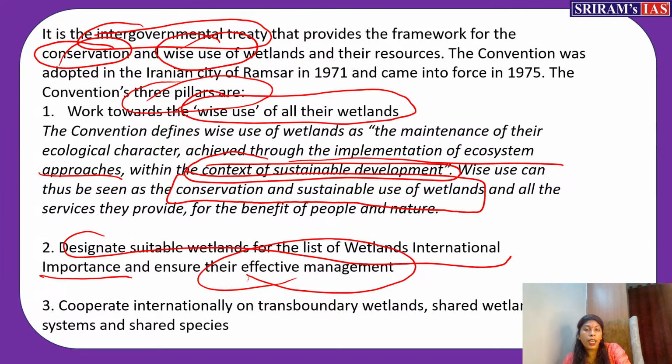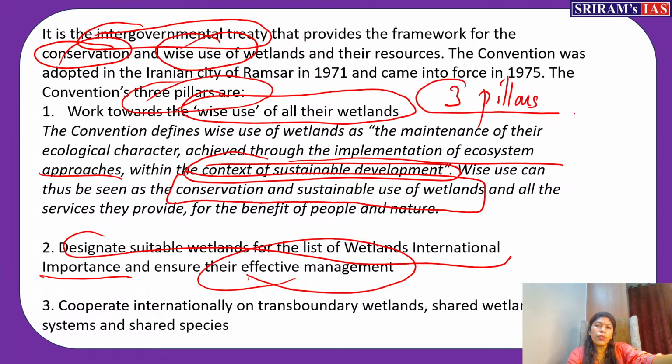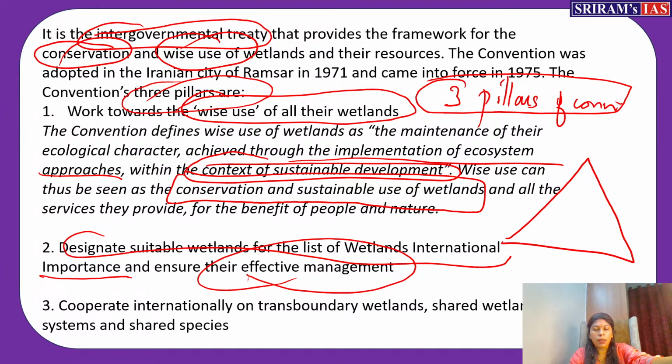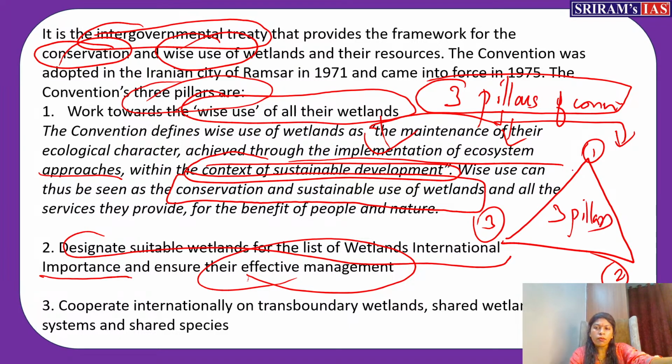You can cut it short. You need not write this full statement like this. First, you can write wise use, or you can draw a diagram. When you are mentioning the three pillars in the question, you can think in a different way. Creative manner is always invited. Three pillars of the convention: you can put a triangle, or a flow chart, with number one, two, three, and in the middle write wise use of wetland.